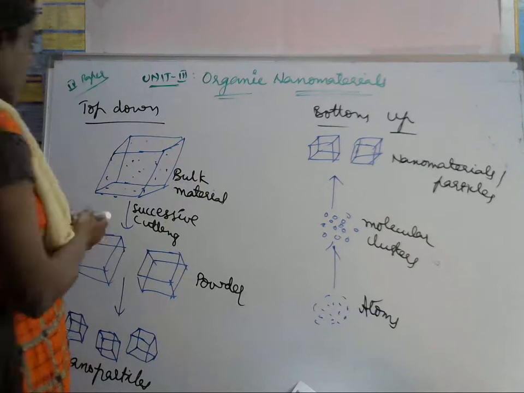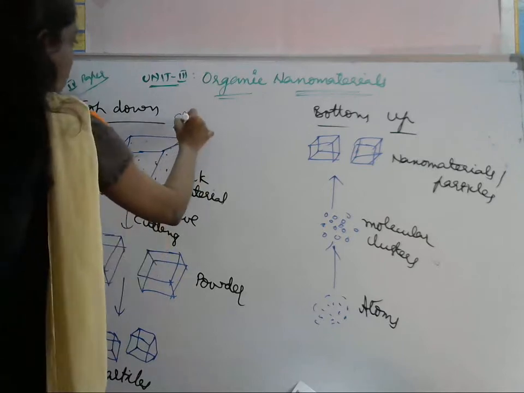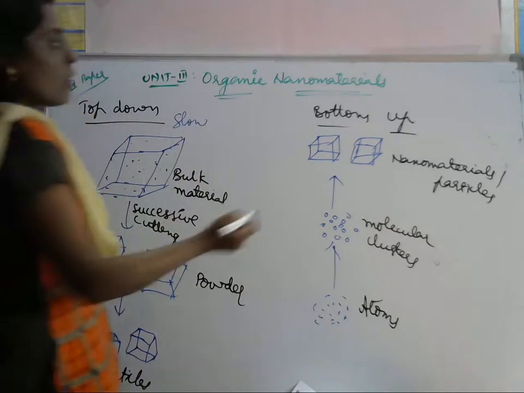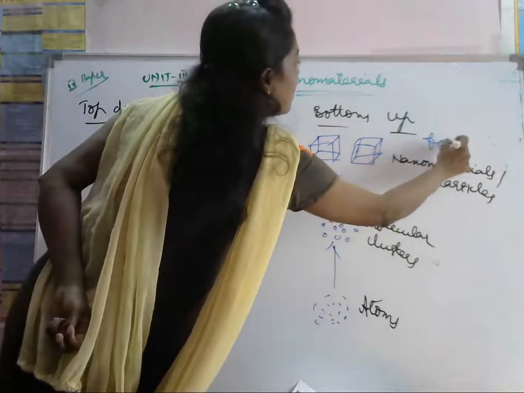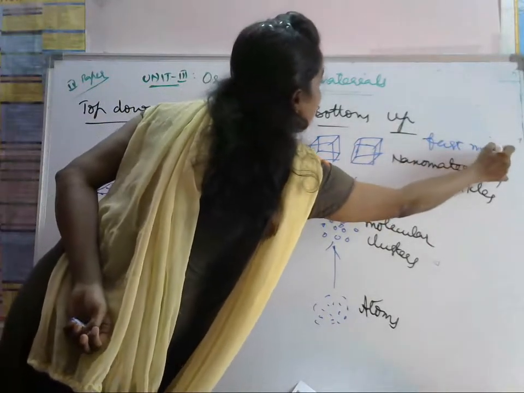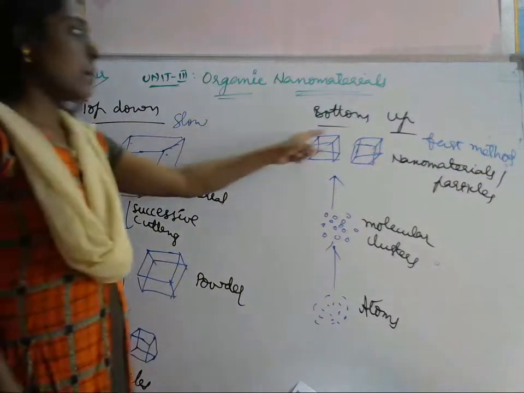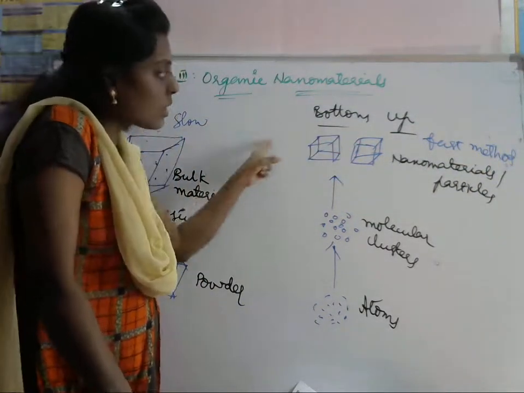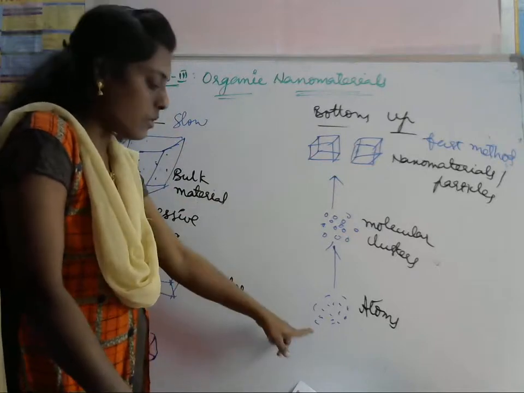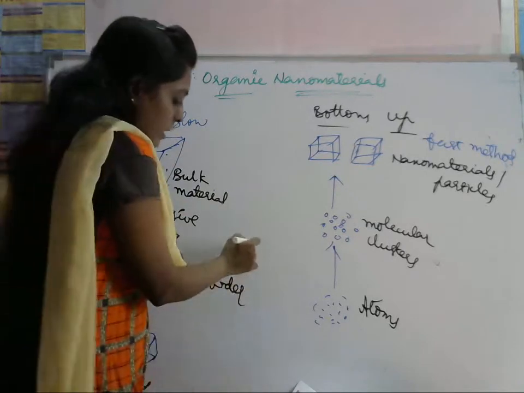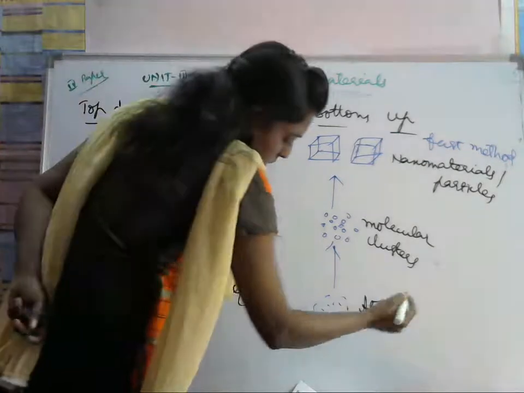This is a slow method. This is a fast method. So top down approach is slow, bottom up approach is a fast method. First we take atoms. Atom plus atom forms a molecule.